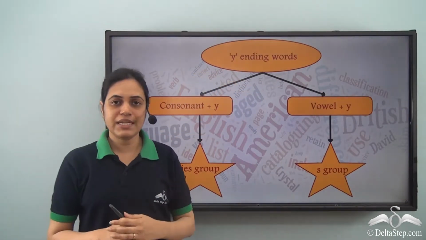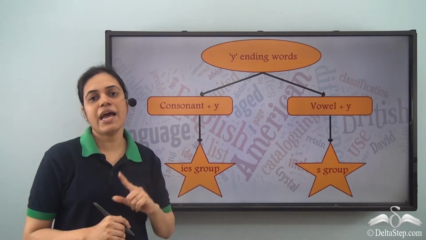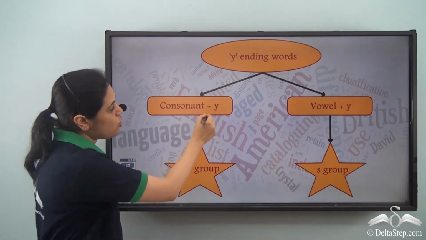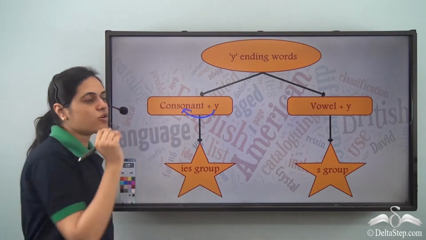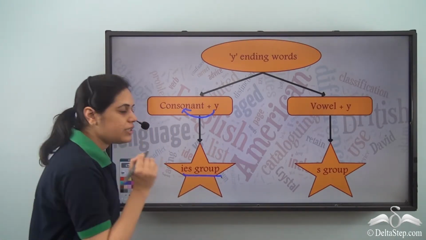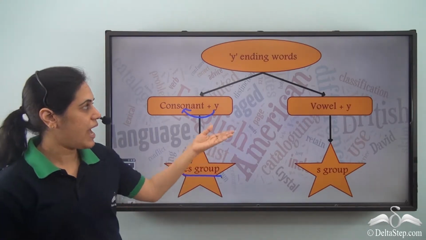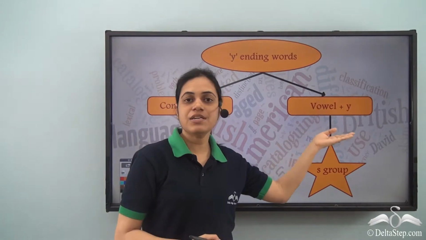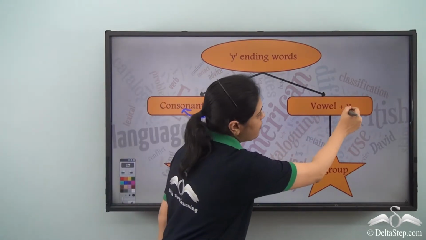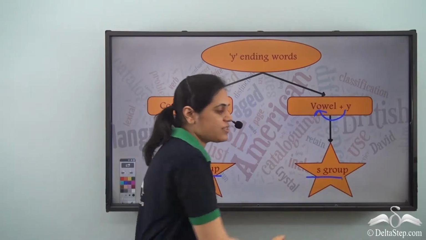For words ending with Y, if there is a consonant before Y, they belong to the IES group. We will see what this means. And if there is a vowel before Y, then they belong to the S group.